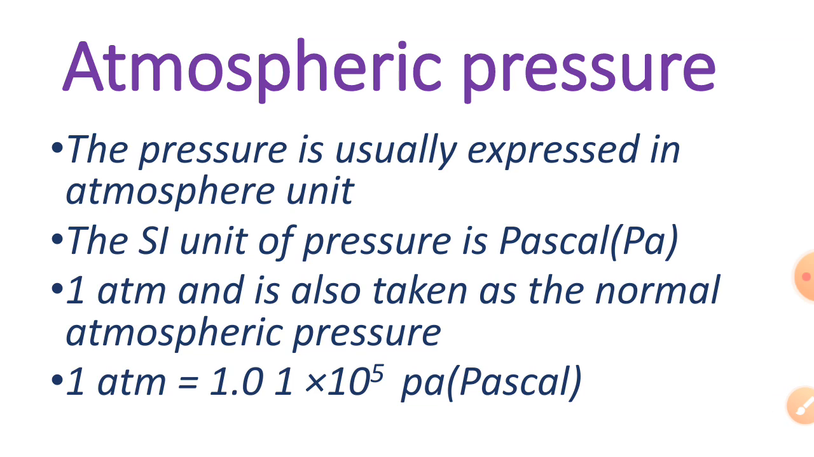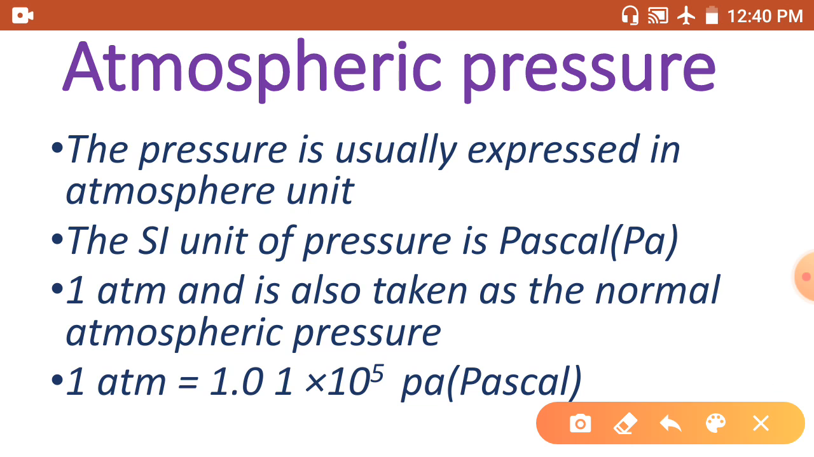Now here we can talk about atmospheric pressure. What is atmospheric pressure? Atmospheric pressure means the pressure of air in the atmosphere. The pressure of air in the atmosphere is called atmospheric pressure. You can observe here the pressure is usually expressed in atmospheric units, means atmosphere, ATM. Atmosphere, ATM, is a unit of measuring pressure exerted by a gas.